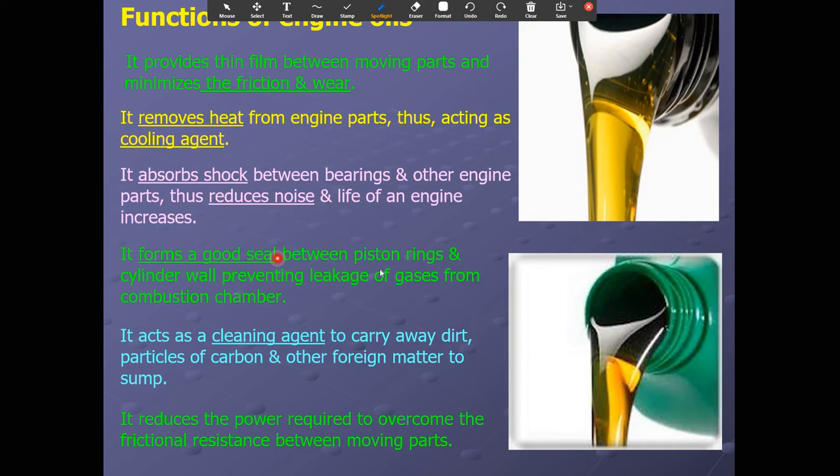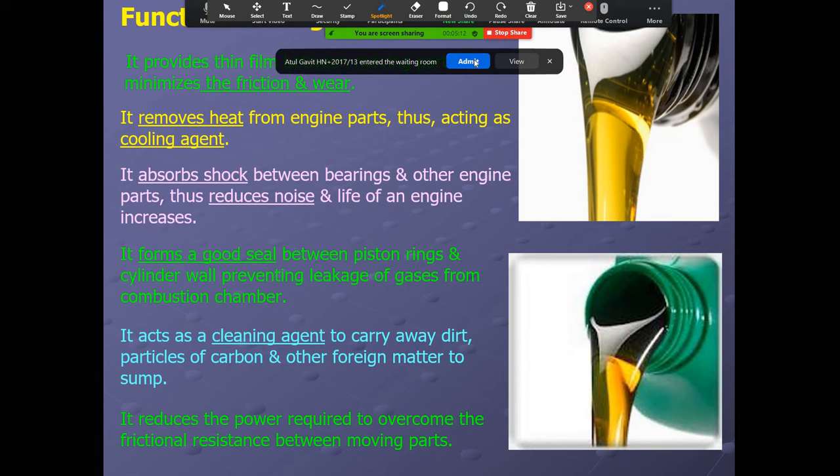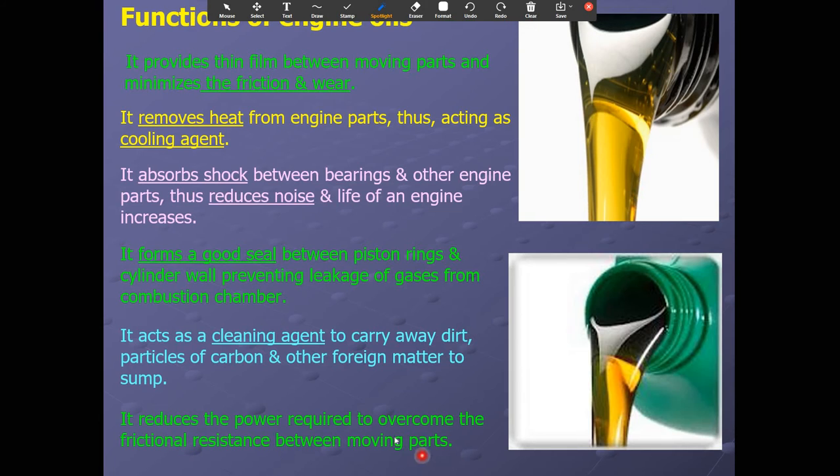It forms a good seal between the piston rings and cylinder wall, preventing the leakage of gases from the combustion chamber. It acts as a cleaning agent to carry away dirt, particles of carbon, and other foreign matter. And it reduces the power required to overcome the frictional resistance between the moving parts.